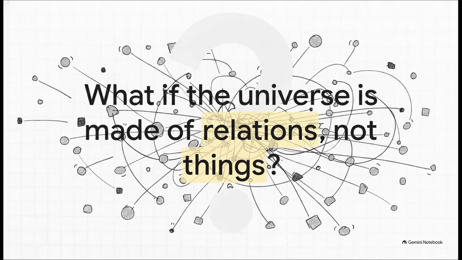Okay, let's dive right into this. What if the universe isn't actually made of things, but of relations? We're so used to thinking of reality as being built out of tiny, solid objects, right? Just particles bouncing around in empty space. But the Gilde model asks us to completely invert that kind of thinking. What if a thing is really just a knot of relationships? We're going to build a universe from absolute scratch today, and we're going to do it using nothing but connections.